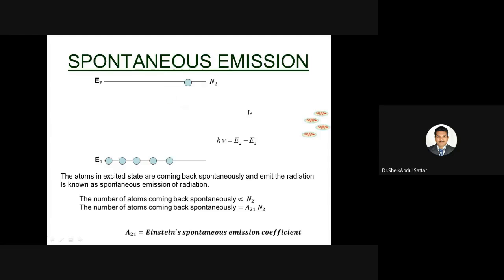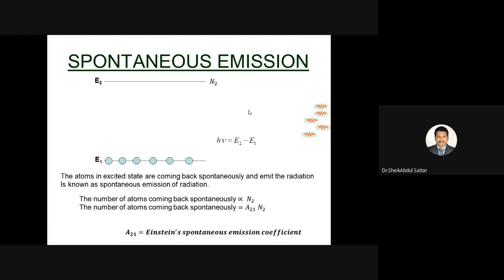What is the meaning of that? There is no involvement of any external source. No one is involved externally here. They are coming back by themselves. That's why this kind of emission is called spontaneous emission. If that emission gives radiation, then we say it is spontaneous emission of radiation.